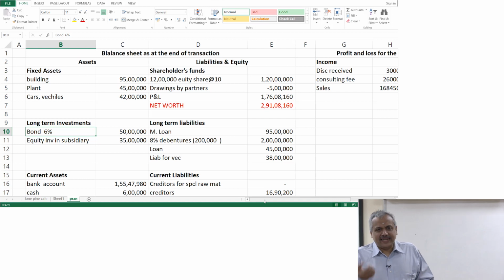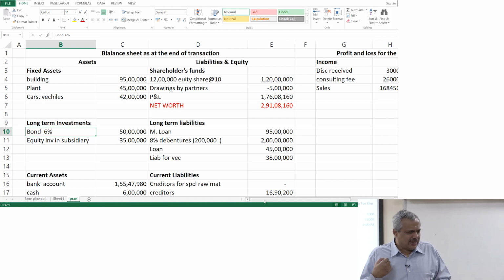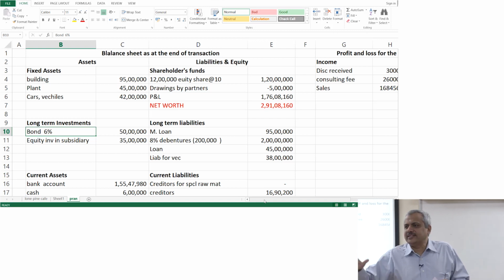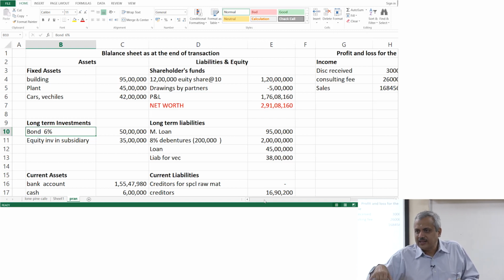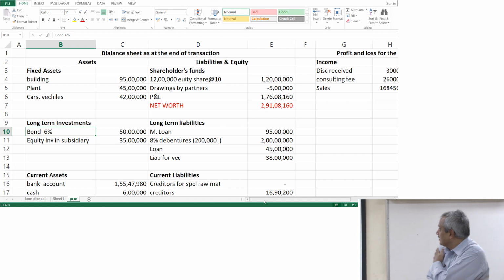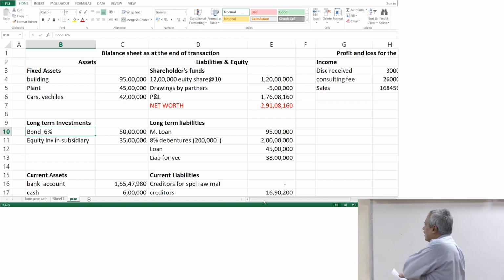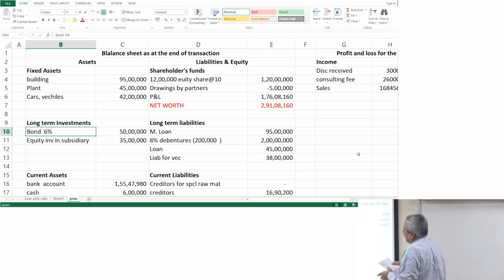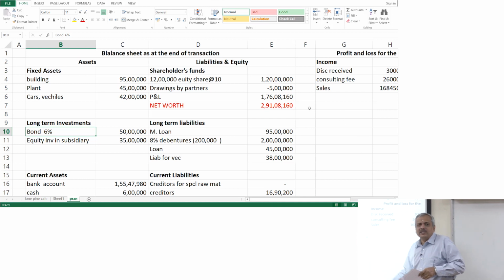Number 3, they take a loan. Number 4, they reduce their capital, they draw from their capital, and in this particular case, since nothing else was mentioned, we assume that it is drawings. If nothing else is mentioned, it is always assumed as drawings. So, what happens? Their capital or the net worth is reducing in the process.